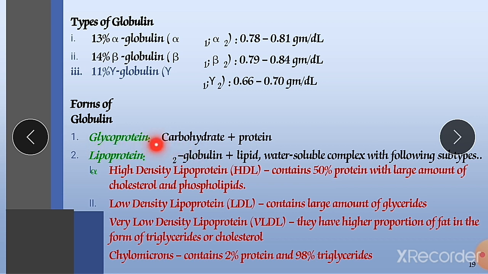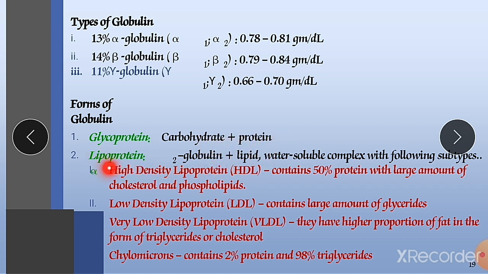They are involved in the formation of enzymes and hormones, and the transportation of hormones from one part to another. They are also carrier proteins for fatty acids and triglycerides.